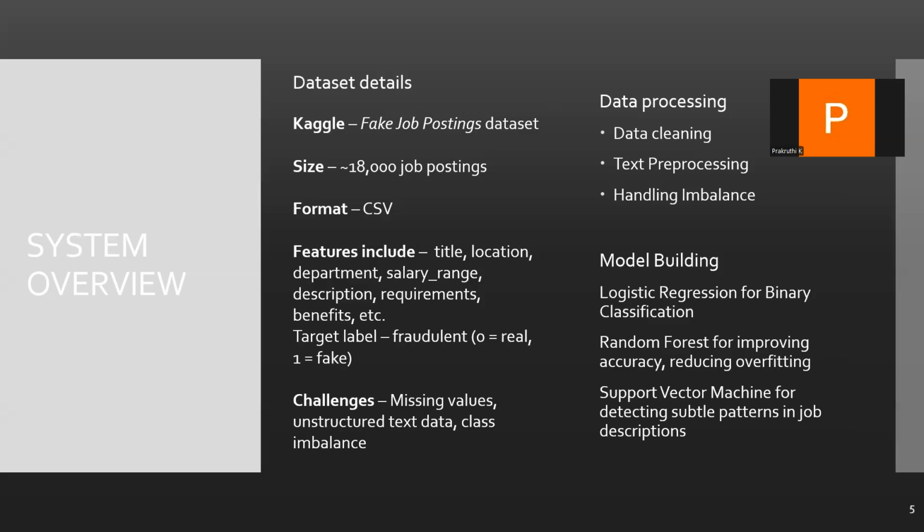Our system involves several stages. We start by processing the job description, such as cleaning the text and removing the stop words. Then we vectorize the text using term frequency to convert it to numerical features. After that, we apply SMOTE to generate synthetic data to balance the classes in the training data. Next, we build classification models such as logistic regression, support vector machine, and random forest. We train them, make predictions, and evaluate their performance using multiple metrics beyond just accuracy.